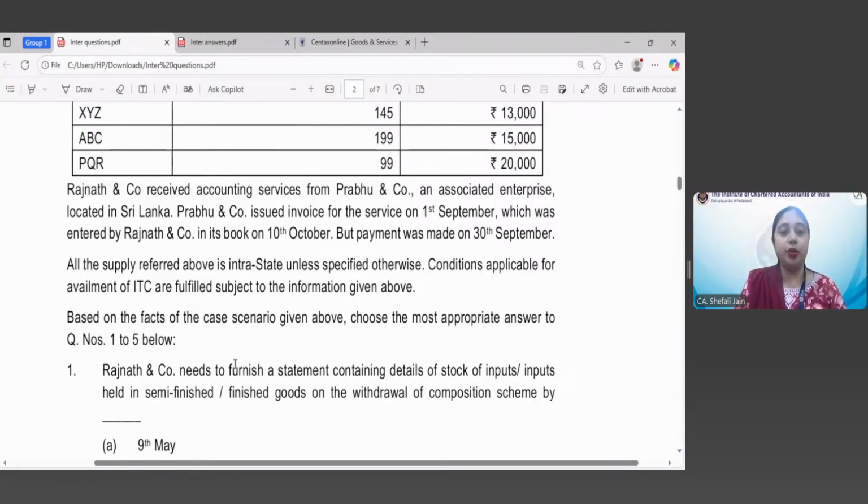So let us see the provision. I'm expecting to receive the answer for this particular question. Astha, any answers from you? Okay. Yes, Astha, your answer is correct. Good, Astha. You have given the correct answer.